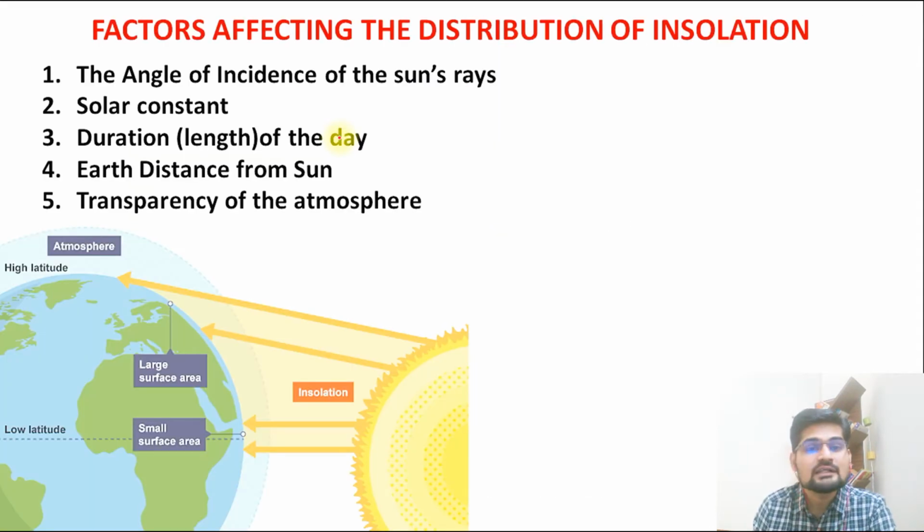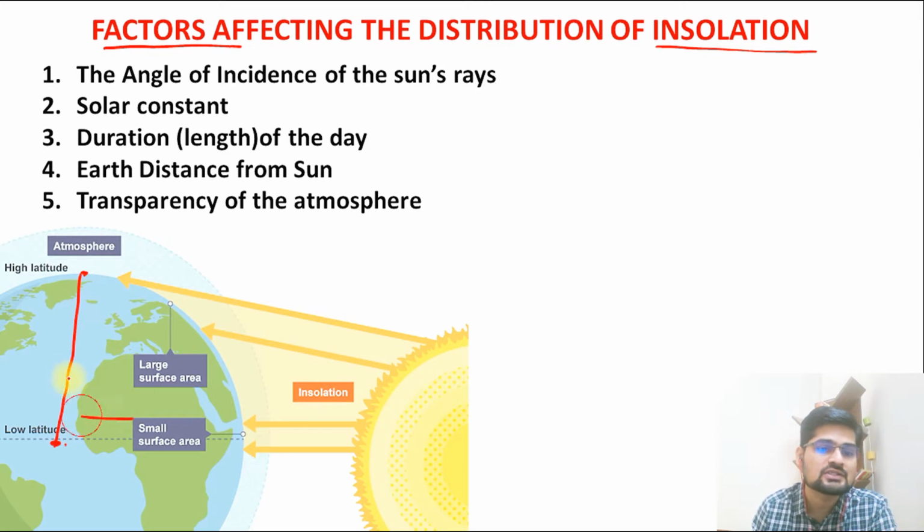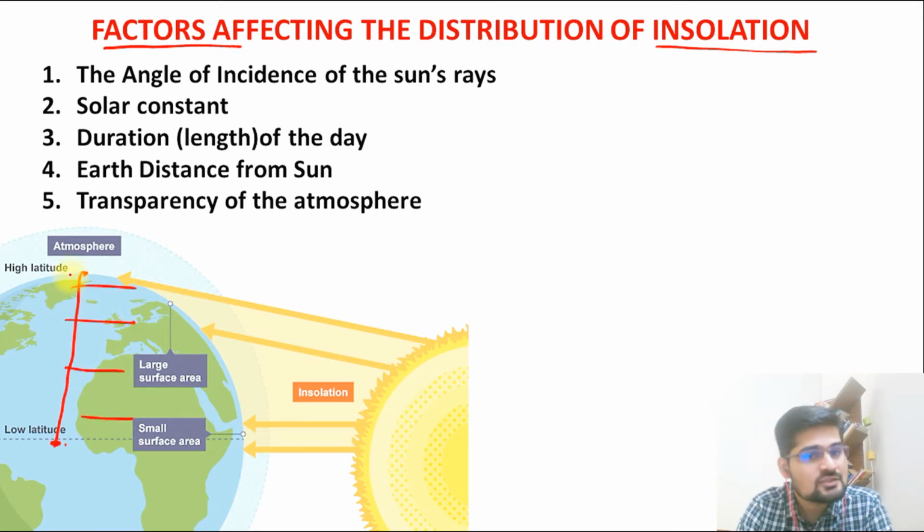And now what we need to discuss is finally in the insolation, the factors that affect, the influencers for this distribution of insolation on the earth. So you see, right from pole to the equator, there is not a single kind of insolation everywhere. There is this distribution. So what are the factors we need to understand?